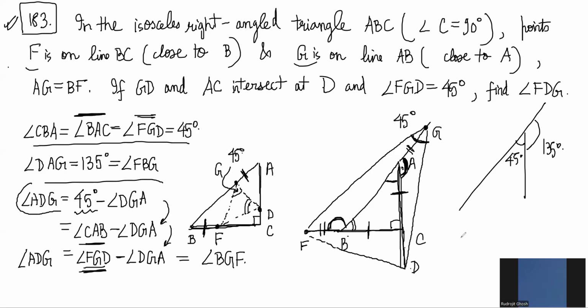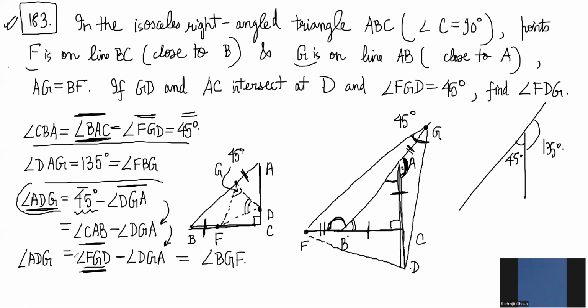Which step? The second one. Do you understand that ADG is 45 minus DGA? 45 degrees was equal to CAB.